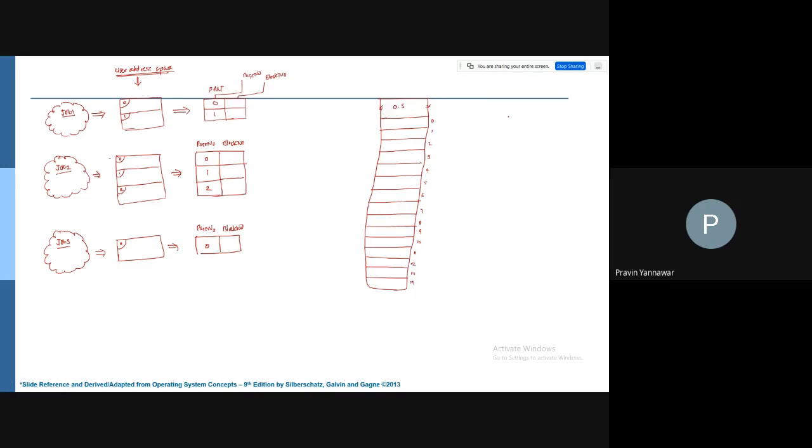Okay, with every block, if you take a microscopic view and zoom into this 0th block, you'll find that this block has certain boundaries.